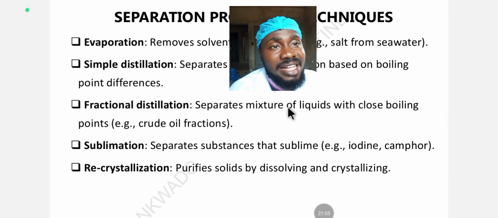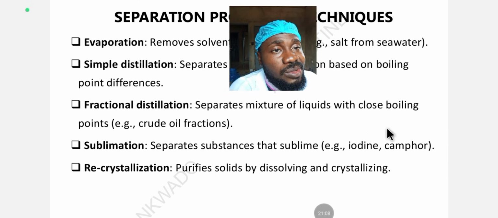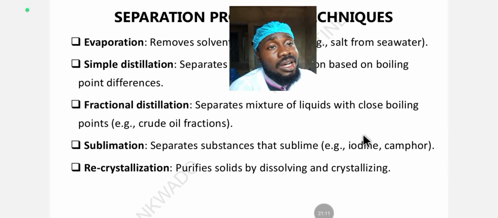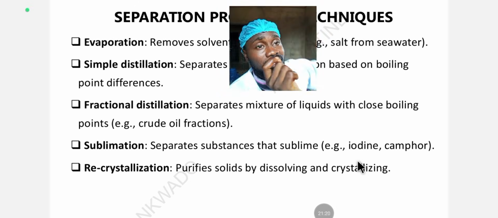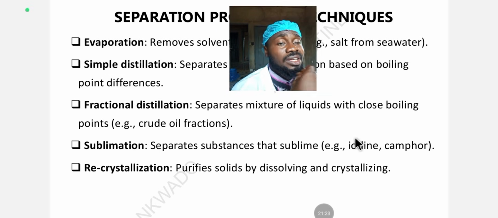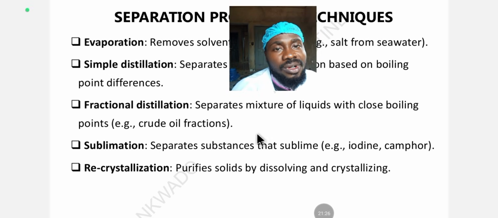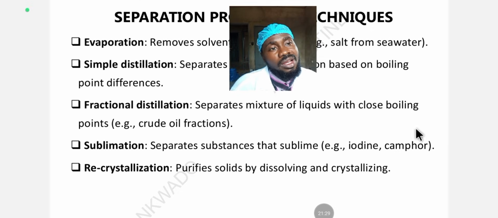A substance that exhibits sublimation is iodine. I know that iodine is used to demonstrate diffusion, the way iodine diffuses from a region of higher concentration to a region of lower concentration. So iodine is a perfect example of a substance that sublimes. And also camphor. Let's look at recrystallization.